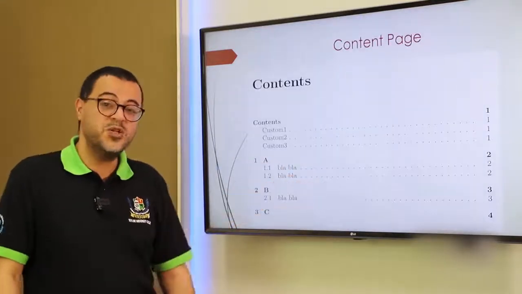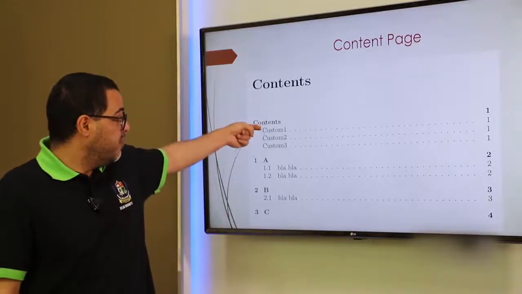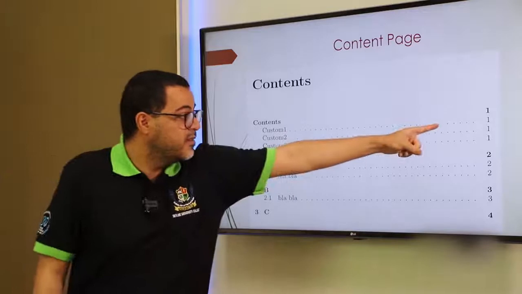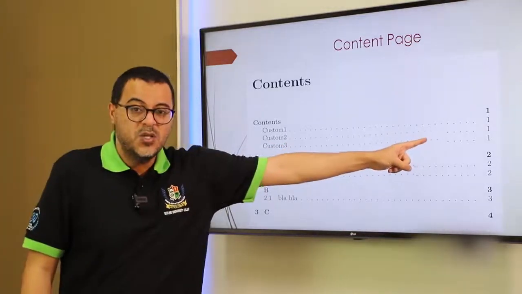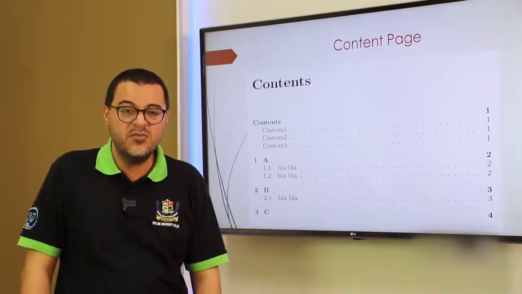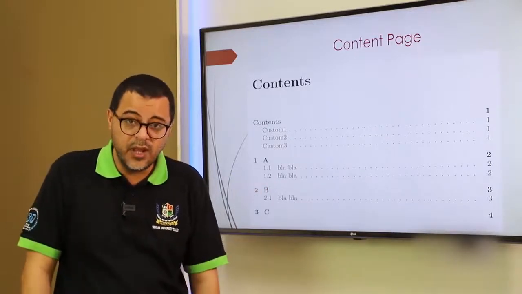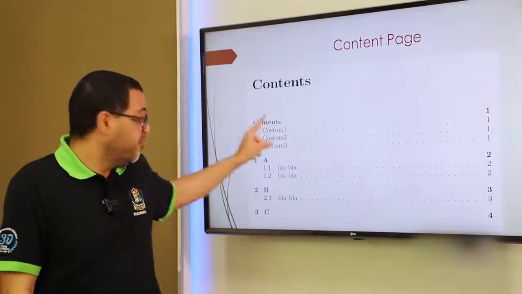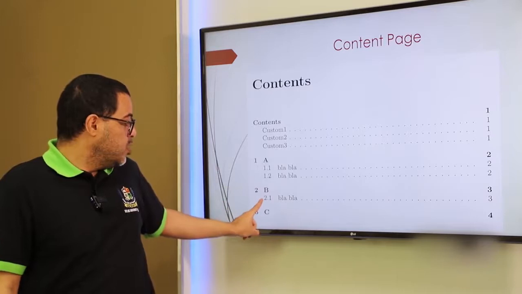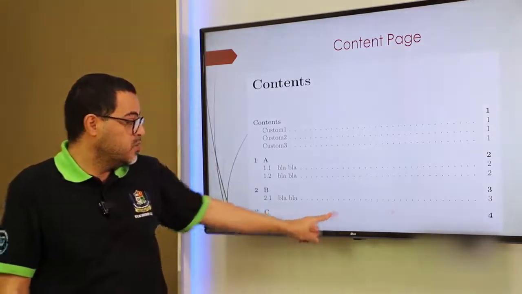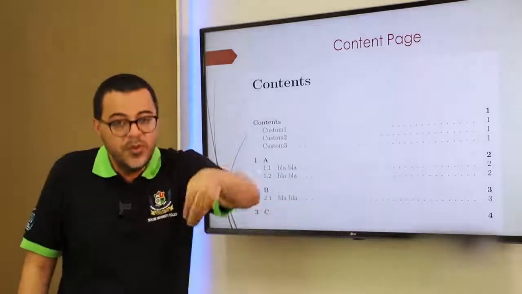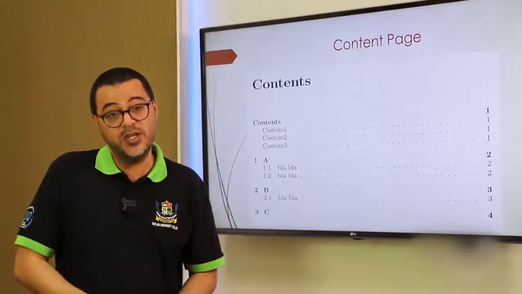This is the content page. So you have the subtopics or the topics you will be discussing, and then the page number. So if you have a research paper of 5,000 pages, I can check the content and find what I need. So I want to know about 2.1, so I go to page 3 or page 1000. Just jump to that page, jump to that information.